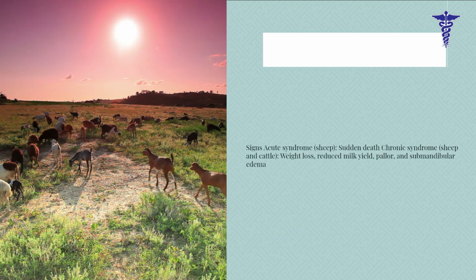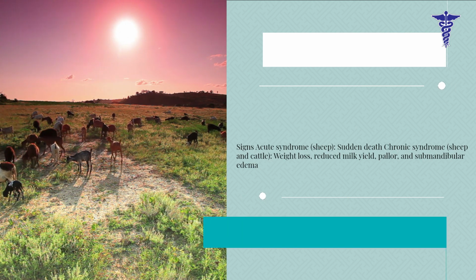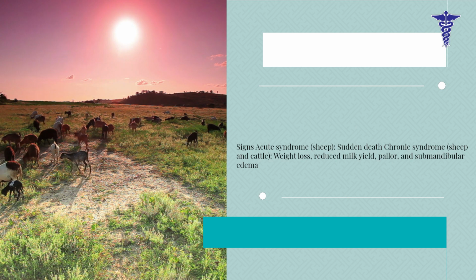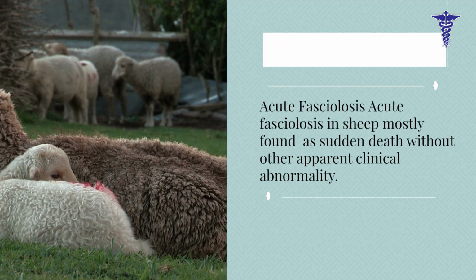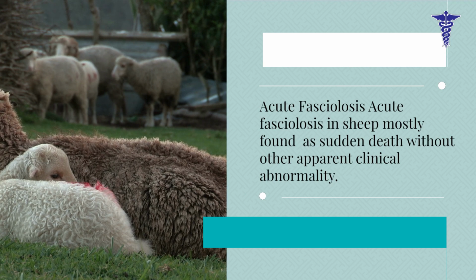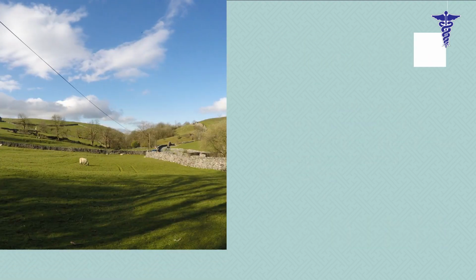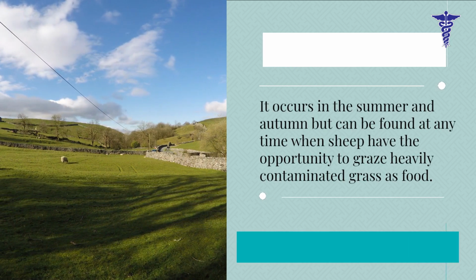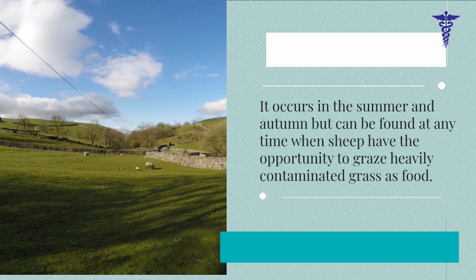Signs: acute syndrome, sheep; sudden death. Chronic syndrome, sheep and cattle; weight loss, reduced milk yield, pallor, and submandibular edema. Acute fasciolosis in sheep is mostly found as sudden death without other apparent clinical abnormality. It occurs in the summer and autumn but can be found at any time when sheep have the opportunity to graze heavily contaminated grass as food.